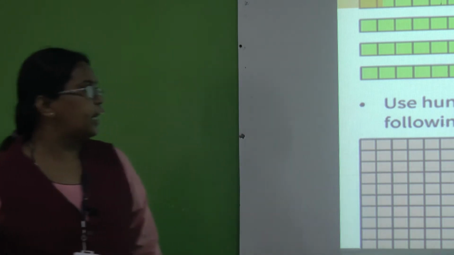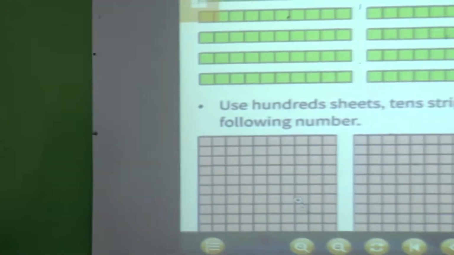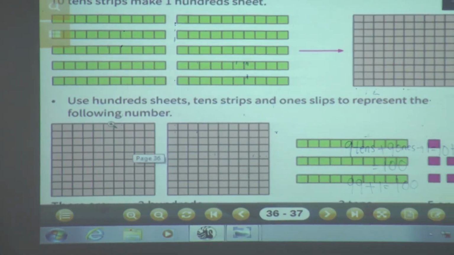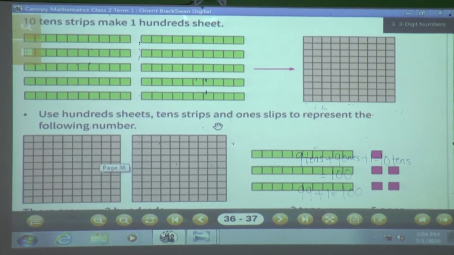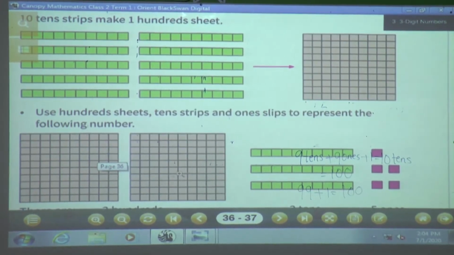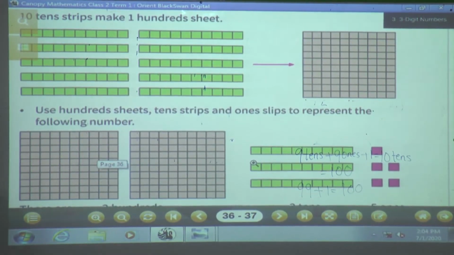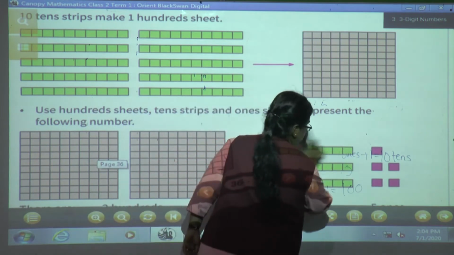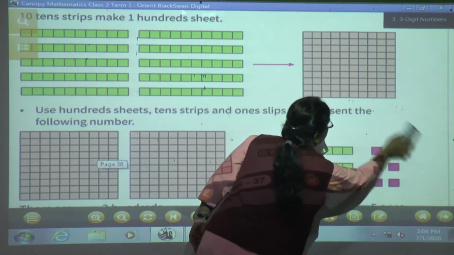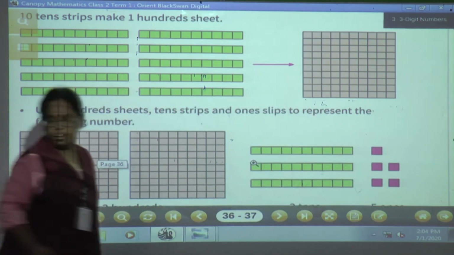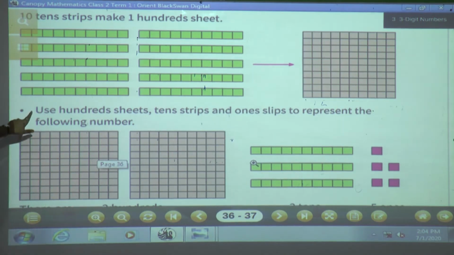So see here down. Now see, use 100 sheets, 10 strips and 1 slip to represent the following number. They have shown here, use 100 sheets, 10 strips and 1 slips to represent the following number.